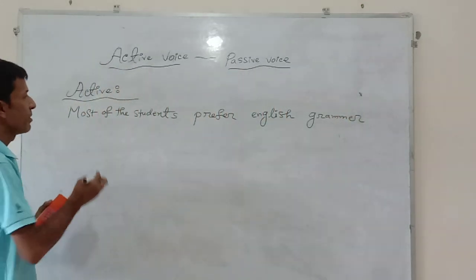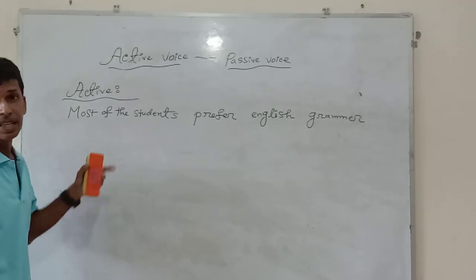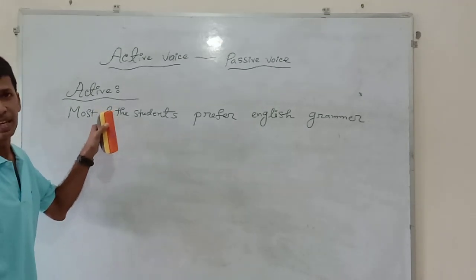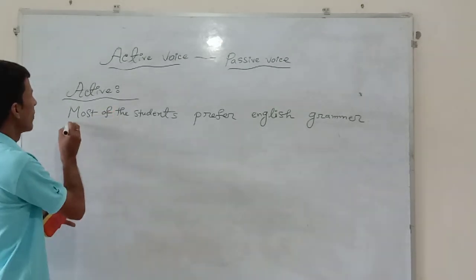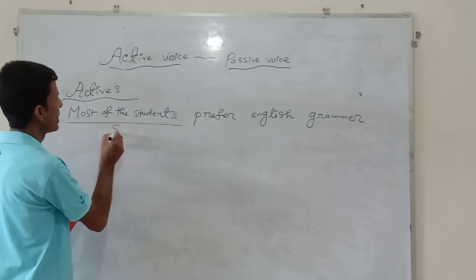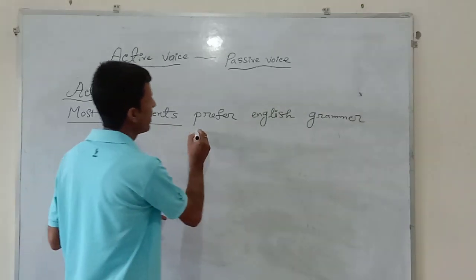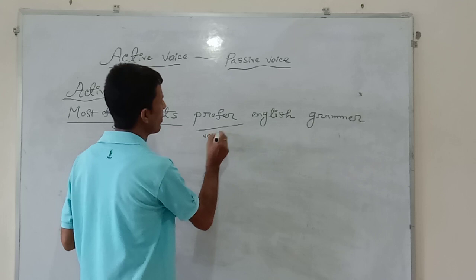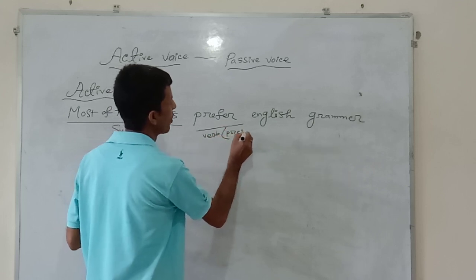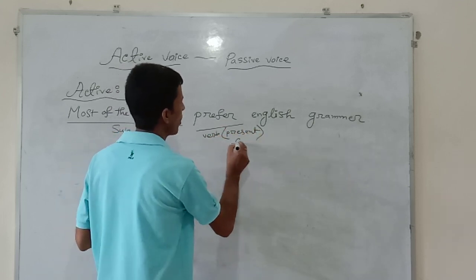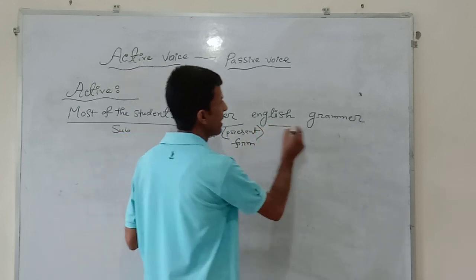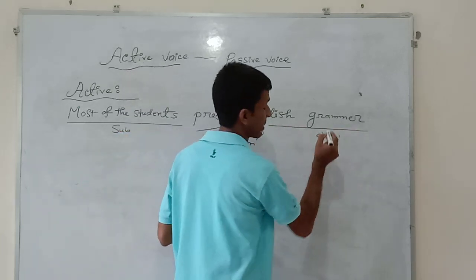So I have written this sentence in the present indefinite tense. Here, first of all, most of the students is the subject. Prefer is the main verb in the present form. And at last, English grammar is the object.